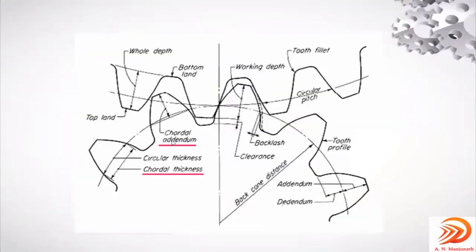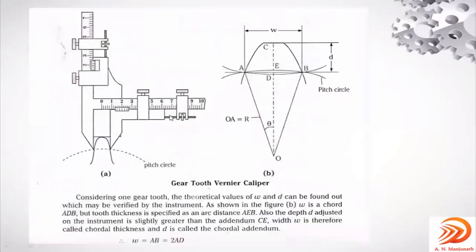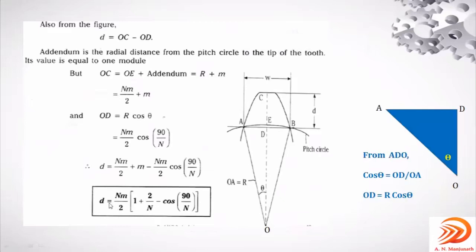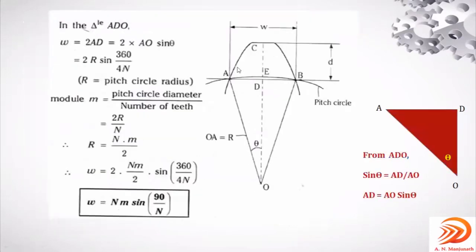These two we discussed in the last class: chordal thickness and chordal addendum. This is with respect to W, and this is with respect to small d. By substituting these values, you can get the width W for the given tooth.